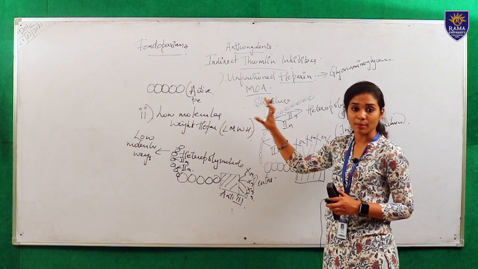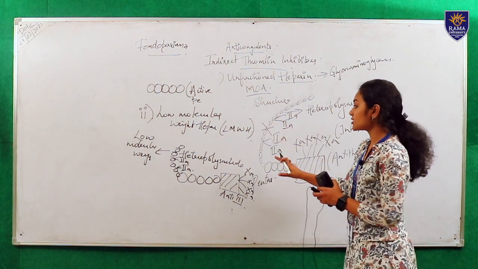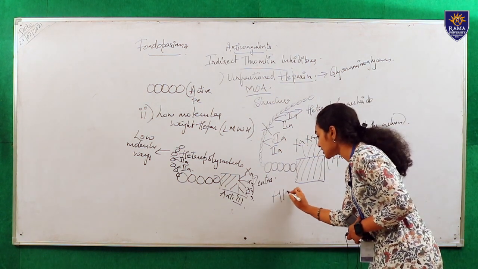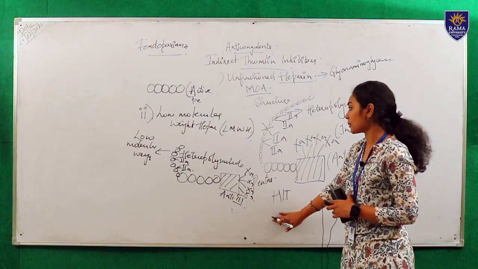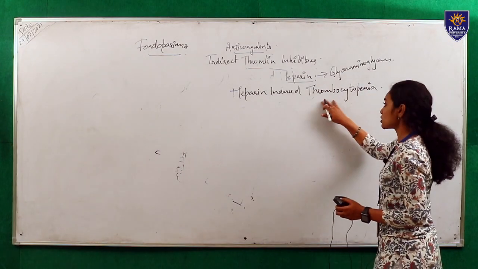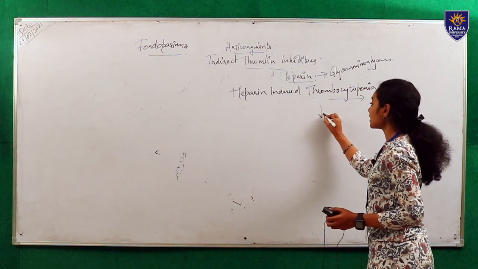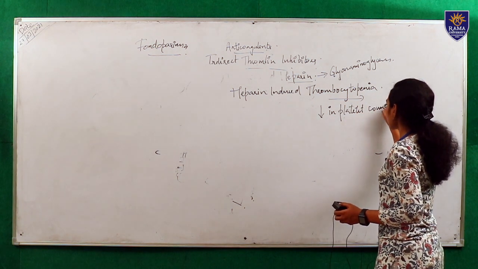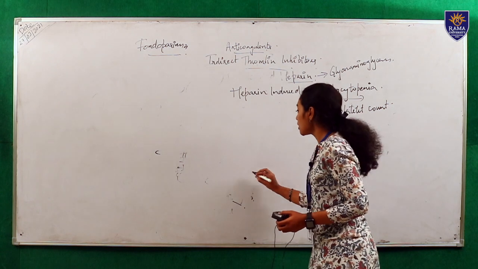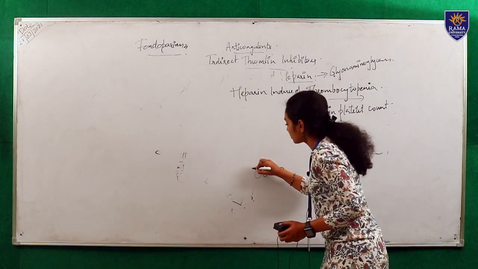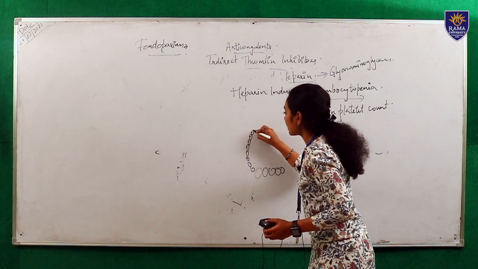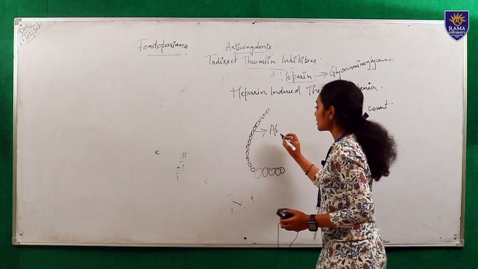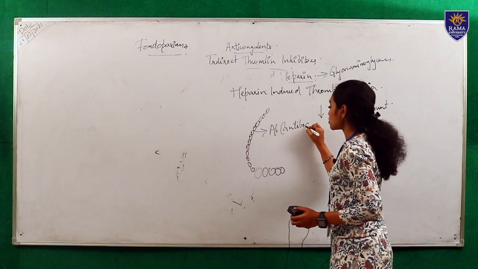Now we are going to discuss the side effect of heparin. The side effect of heparin is heparin induced thrombocytopenia, also known as HIT. Thrombocytopenia means a decrease in the platelet count. As far as the structure of heparin, in the unfractionated heparin, it will produce antibodies against the heteropolysaccharide.